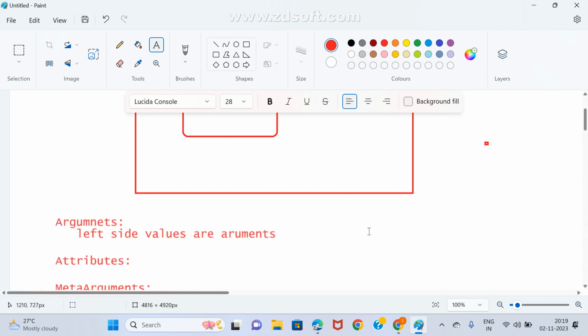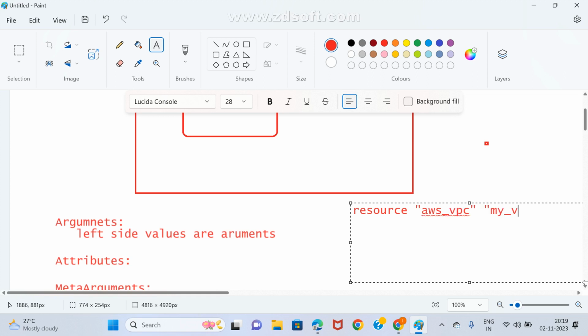For example, I am taking an easy example: the resource aws_vpc. Till now you know the name of the VPC is my VPC.